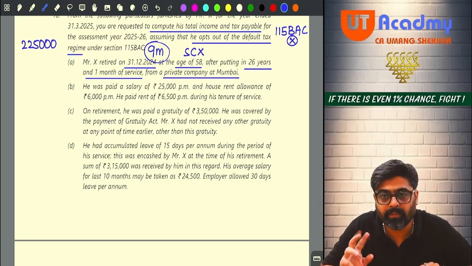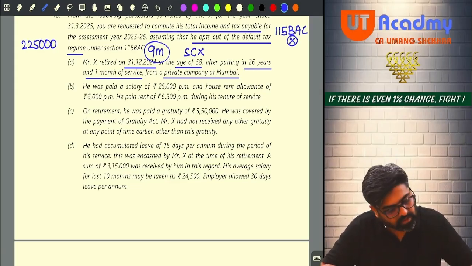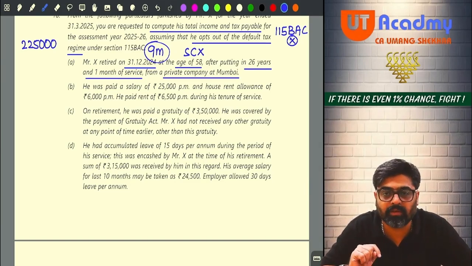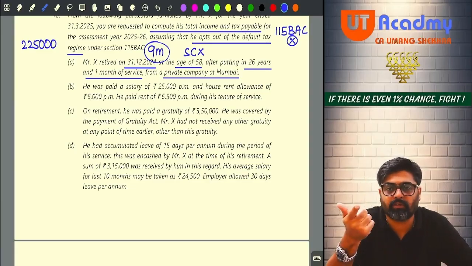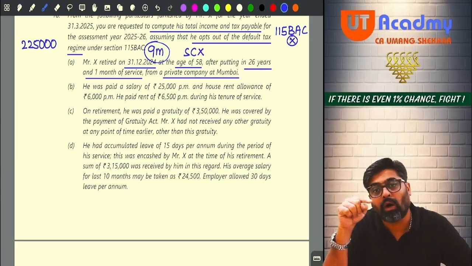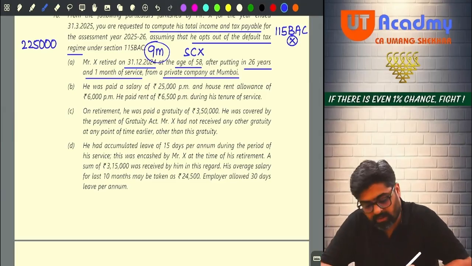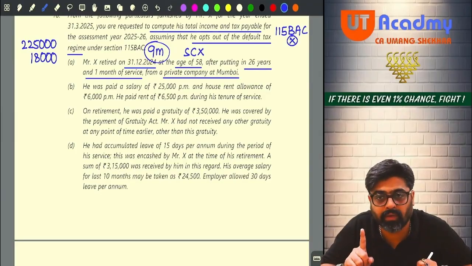Then limit C will be rent paid 6,500 into 9. Rent paid is 58,500. And out of that, minus 10% of salary, 22,500. So 36,000 will be limit C. 54,000, 1,12,500 or 36,000, whichever is lower. 36,000 is lower. So out of the HRA of 54,000, 36,000 will be exempt. And how much HRA will be taxable? 18,000 HRA will be taxable. I hope you understood how we calculated this.